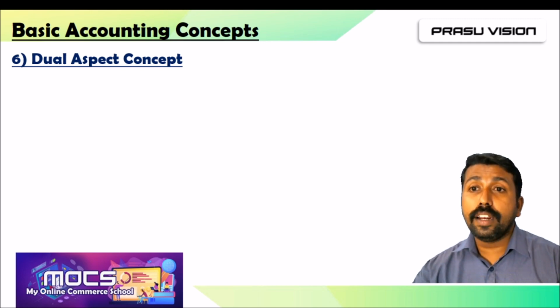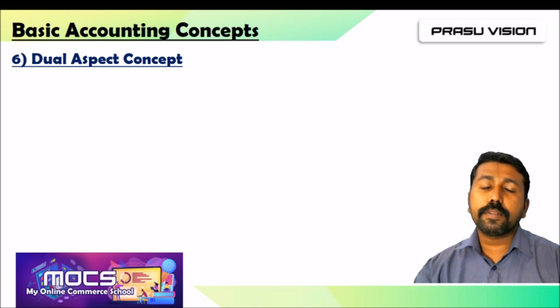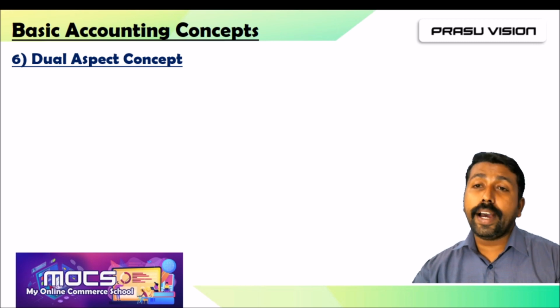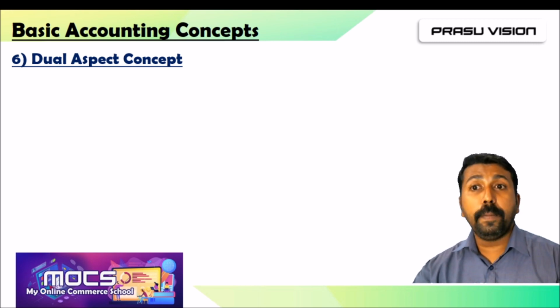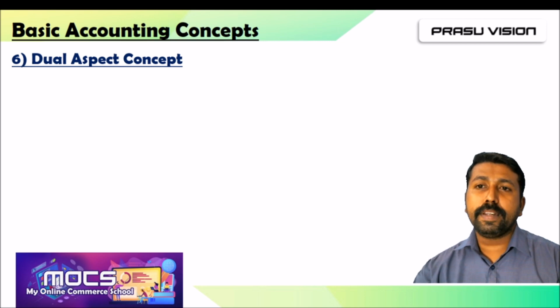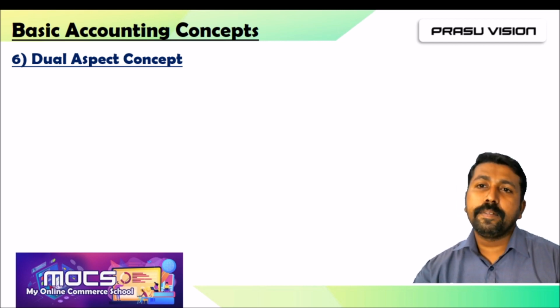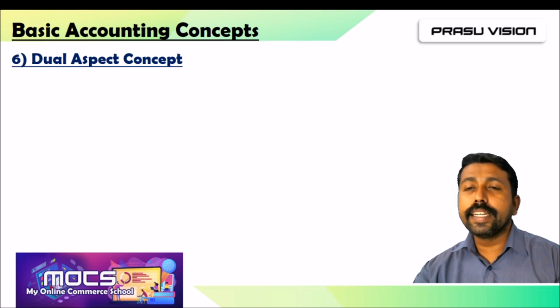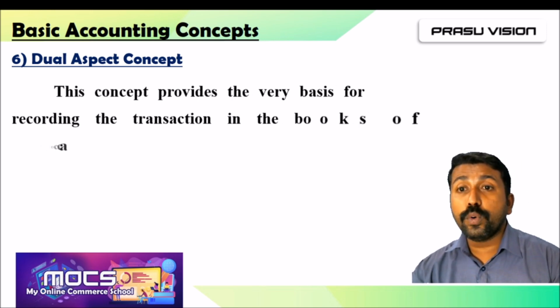Even when we learn the accounting rules, at that time also, this concept is very essential. So, what are the two aspects in a transaction? One will be increasing one, another will be decreasing one. So two aspects will be there. Sometimes an increasing and a decreasing aspect, sometimes two increasing aspects. So we have to find out those two aspects.